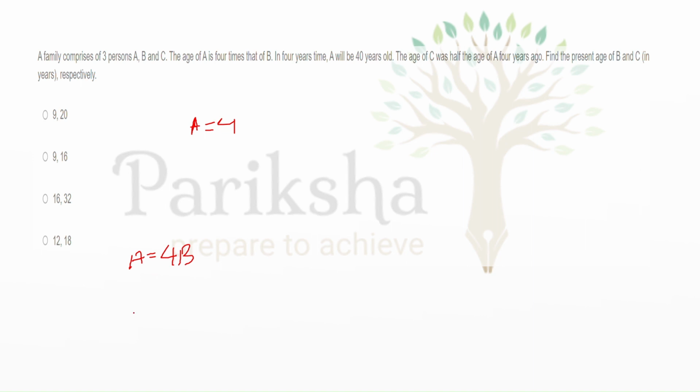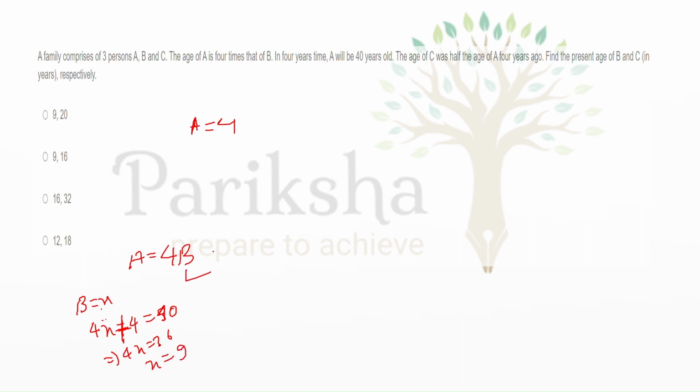Now it says in 4 years, A will be 40 years. So we can see A will be 40 years in 4 years. If B's age is x, then 4x plus 4 equals 40, which implies that 4x equals 36 and x equals 9.